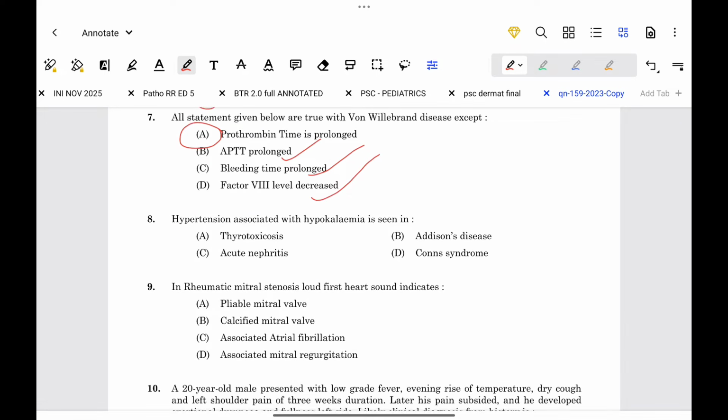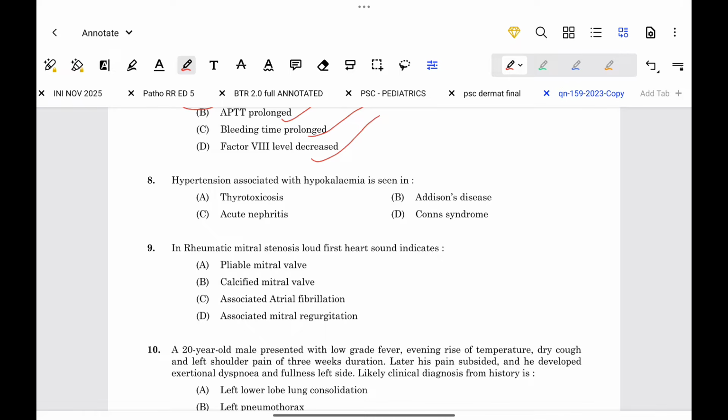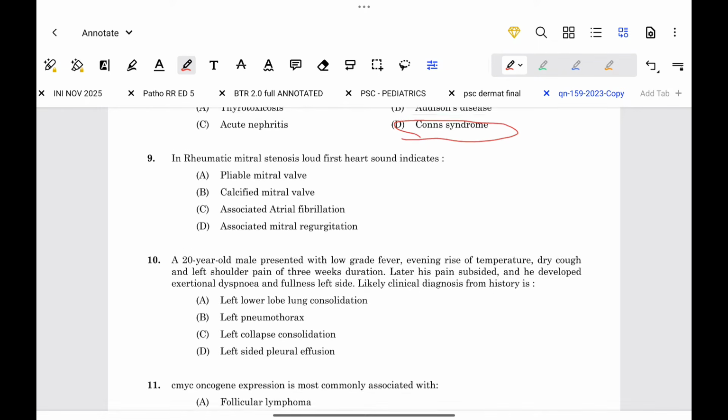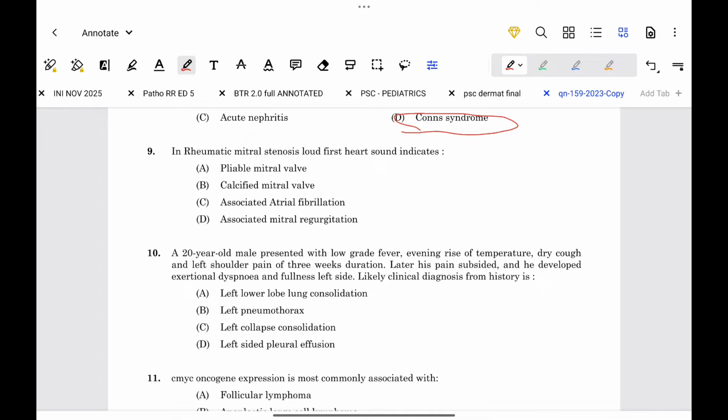Next question. Hypertension associated with hypokalemia is seen in Conn syndrome. In Conn syndrome, there is hypertension, hypokalemia, and metabolic alkalosis. Next question. In rheumatic mitral stenosis, loud first heart sound indicates a pliable mitral valve.